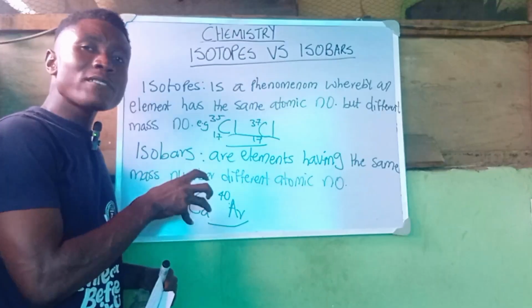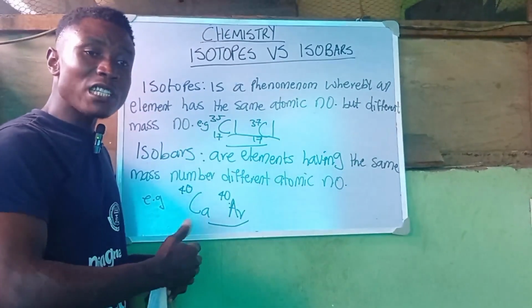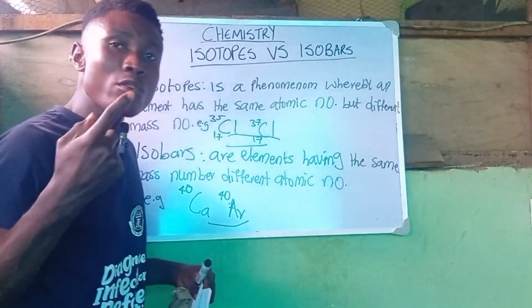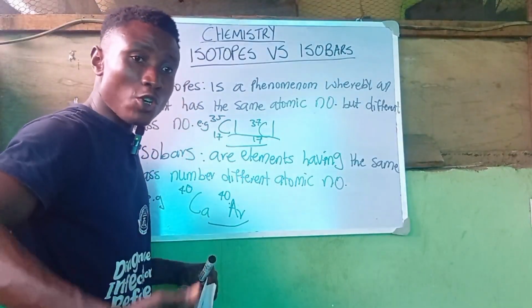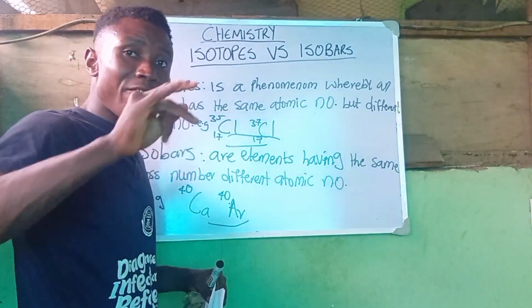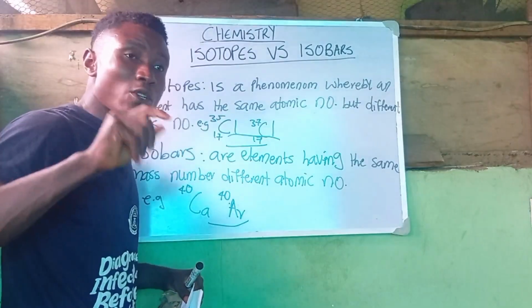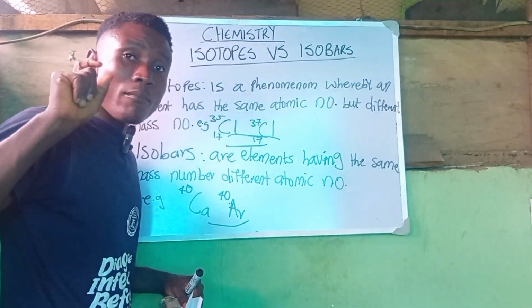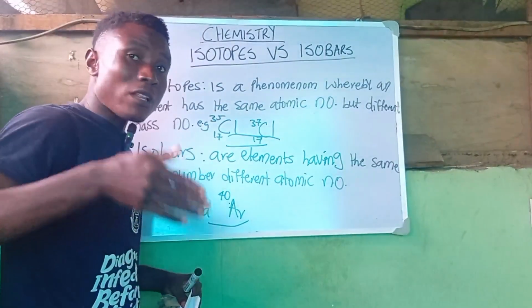It is because of these variations, these differences, that led us to transition from the old periodic law, which was propounded by Dmitri Mendeleev, which grouped elements based on their atomic mass, to their atomic number.